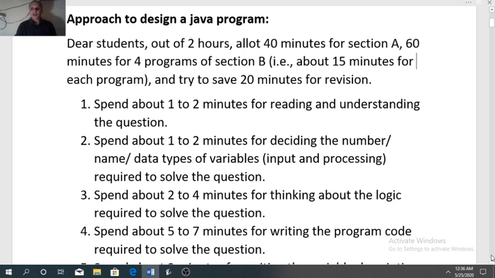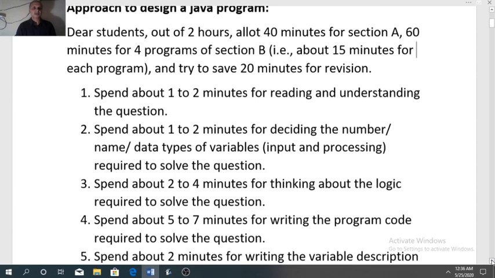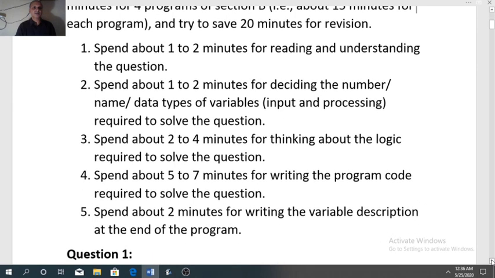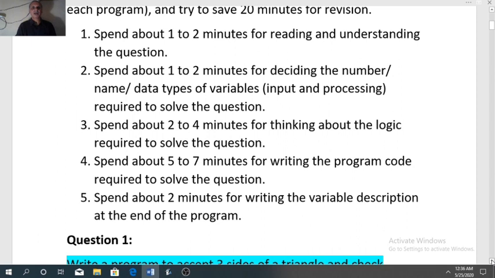Out of 4 programs in section B that you are going to attempt, you should divide 60 minutes into 4 parts, that is 15 minutes for each program. It can be less or more depending on the problem, but it is my general division.